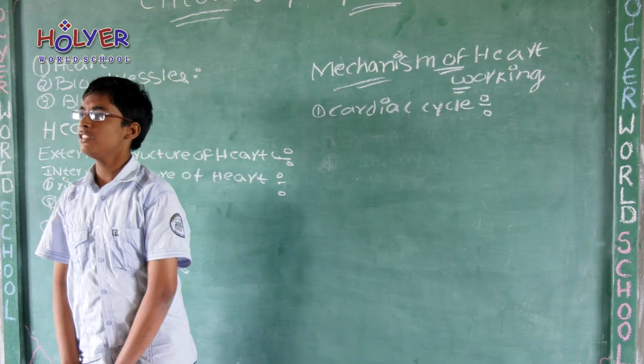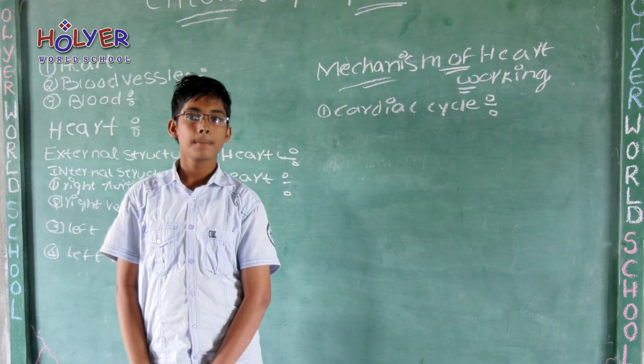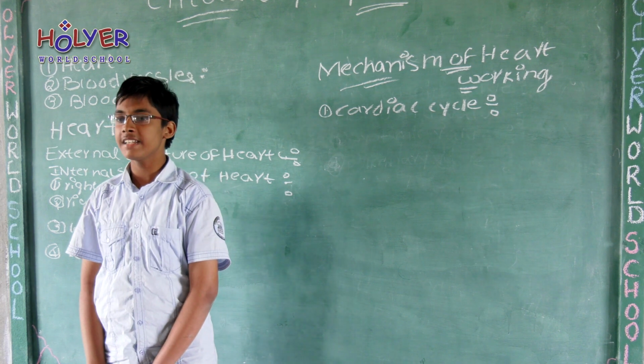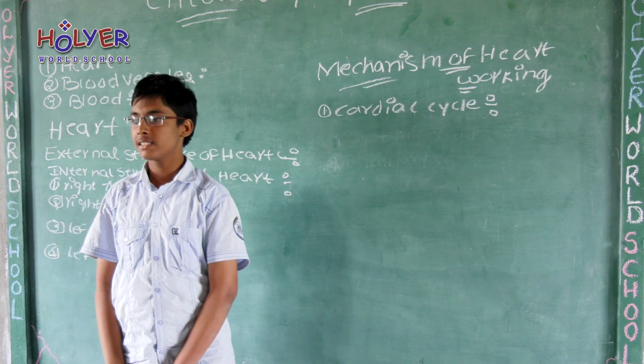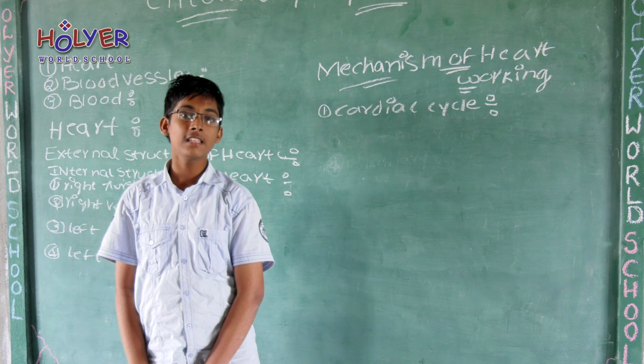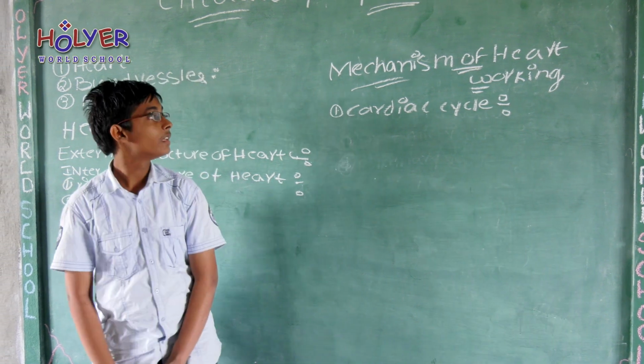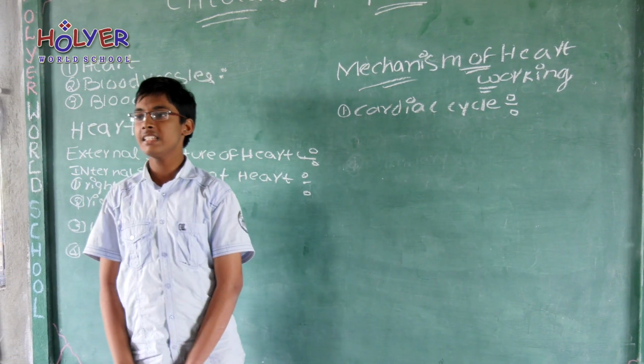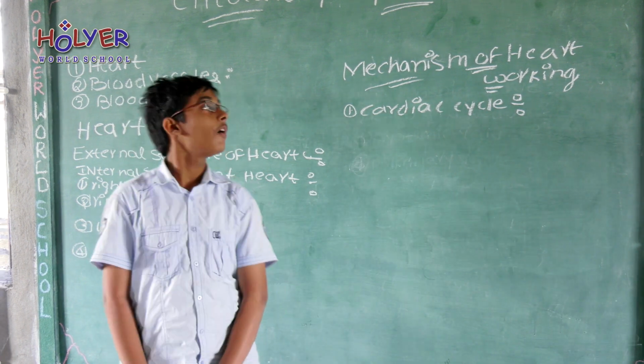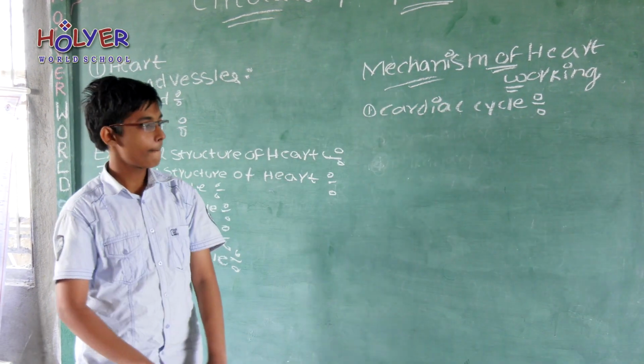Did you know the size of heart? The size of the heart is 300 grams in men, and in females it is 250 grams. Next one is blood vessels. It is the second type in the circulatory system.